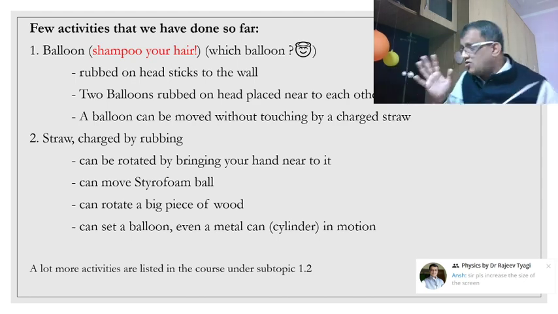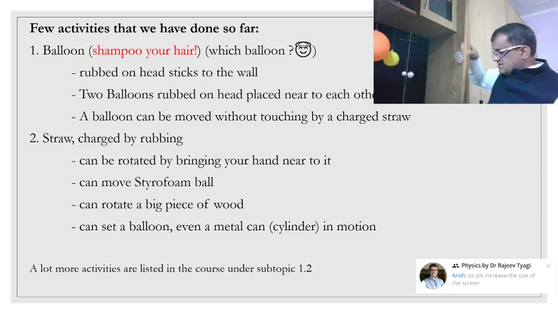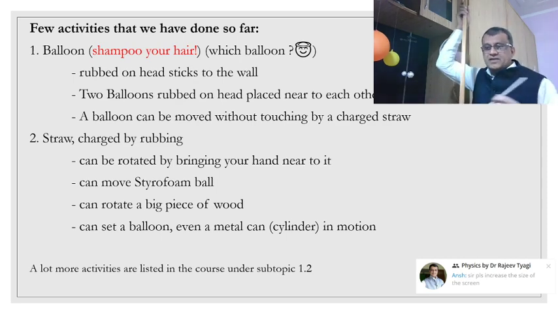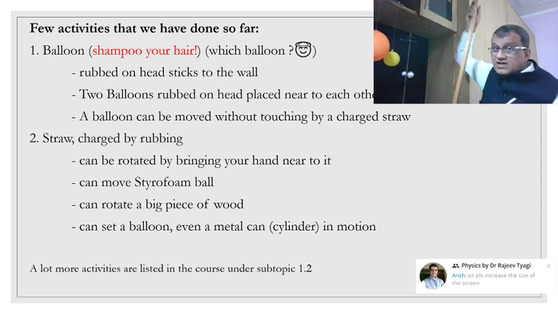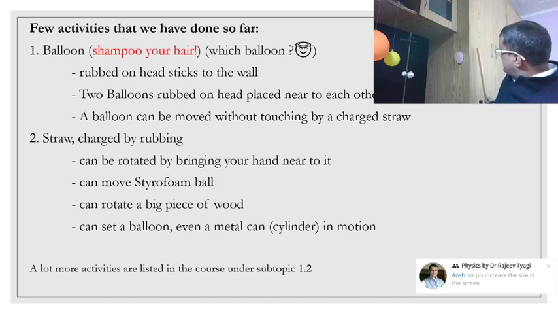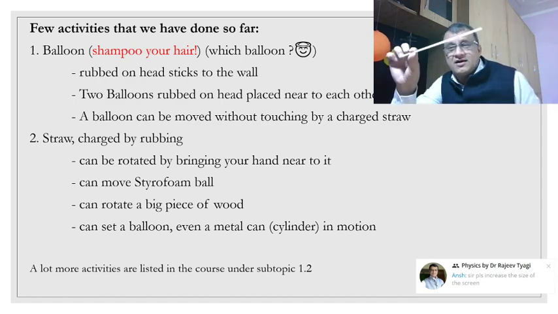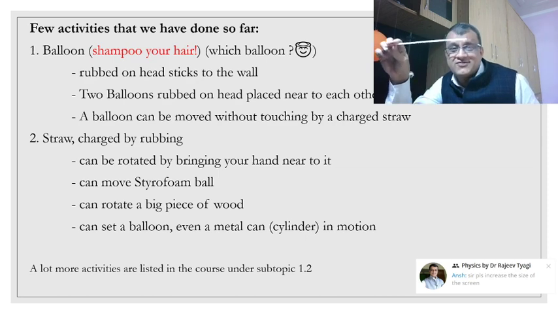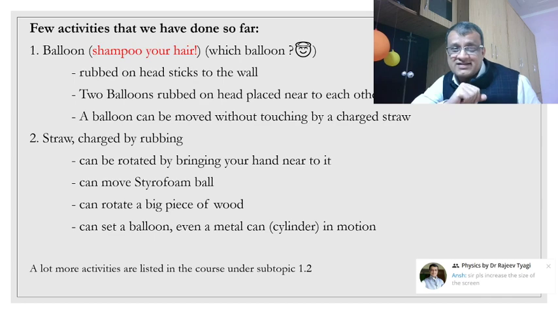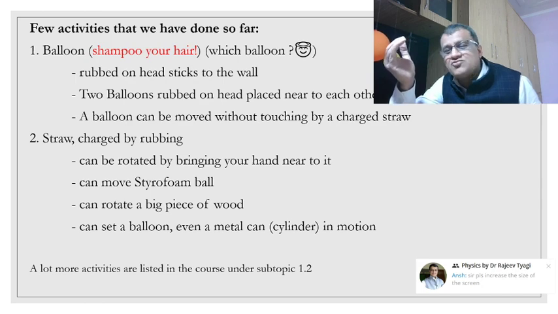Then we charged this straw by rubbing it with a tissue paper. And the whole of this big rod, it rotated, it moved when we brought this small straw near to it. These effects are that much large. We have seen these kind of things, and with the time as we need it, we will keep doing these activities.